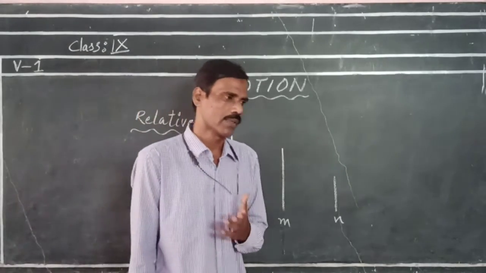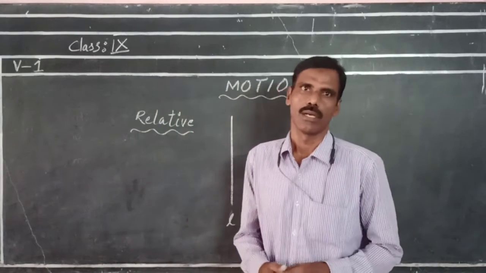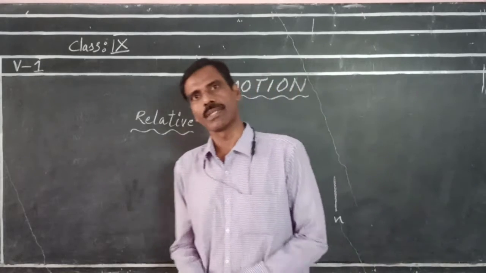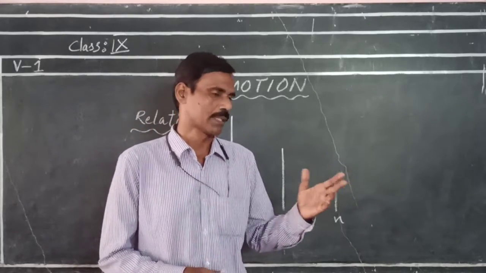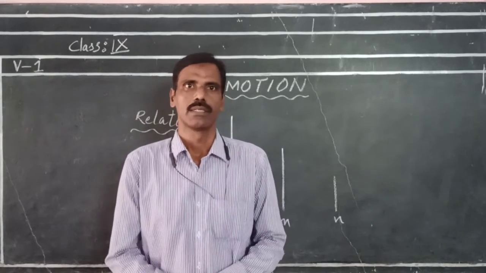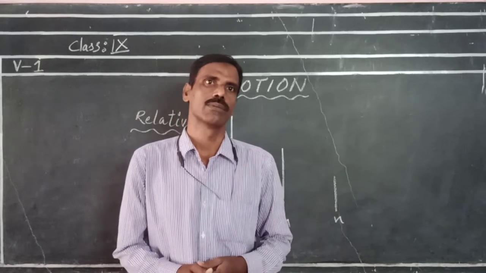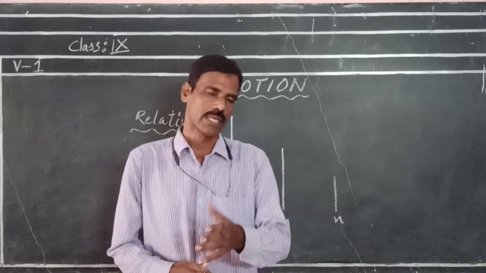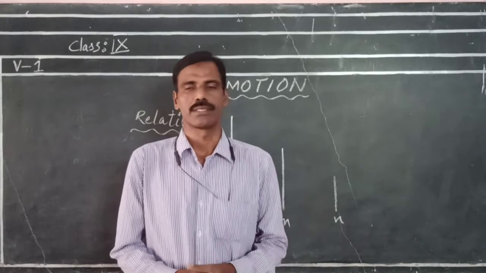Similarly, when we are moving on a road, if two persons are crossing, one from the left side and one from the right side, and somebody asks you about person A, from which side is A moving, then you will suddenly answer that A is moving towards the right side.